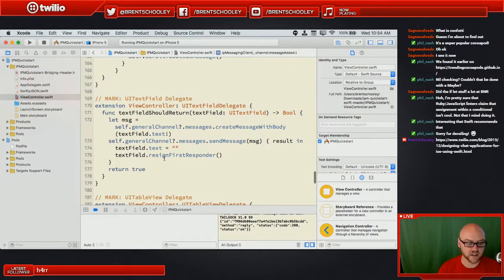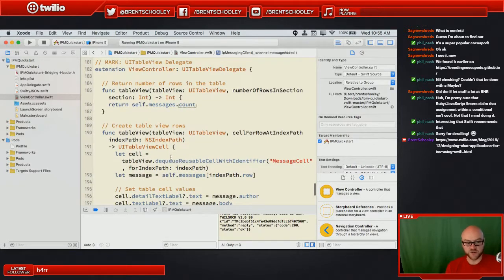Here's the text field delegate. So this is for when text is ready to be sent from the text field. That's when I either hit send at the bottom or hit enter, if I'm using a hardware keyboard. What should we do? Basically, we're going to create a message with a general channel, using the text from the text field, and we're going to send that message out. And then, when that's done, we will blank out the text that's in the text field and resign first responder, which will remove the keyboard.